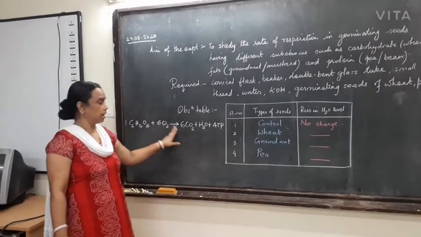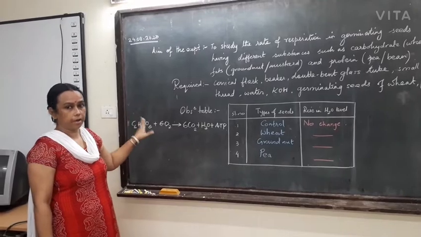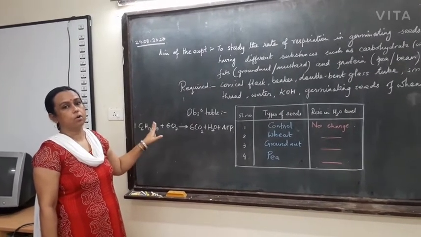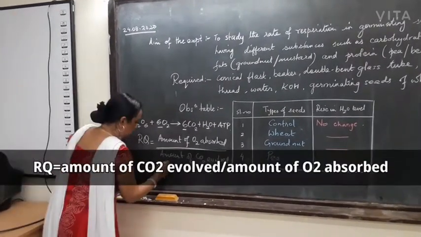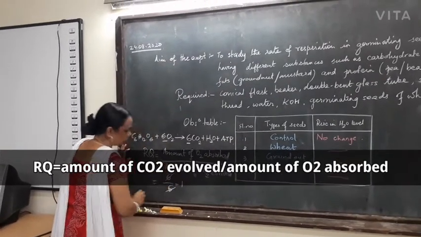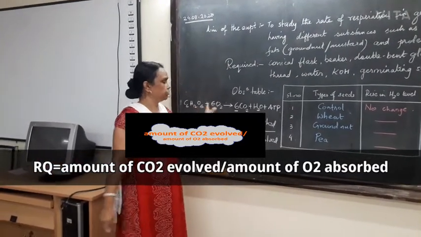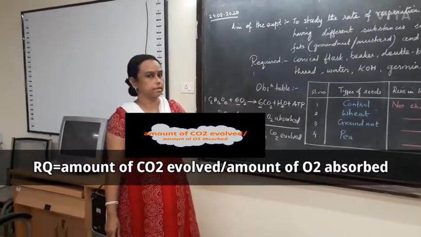As a result, carbohydrate gives a respiratory quotient of 6 by 6 equals 1. Therefore, RQ is equal to 1 when carbohydrate is used as respiratory substrate.